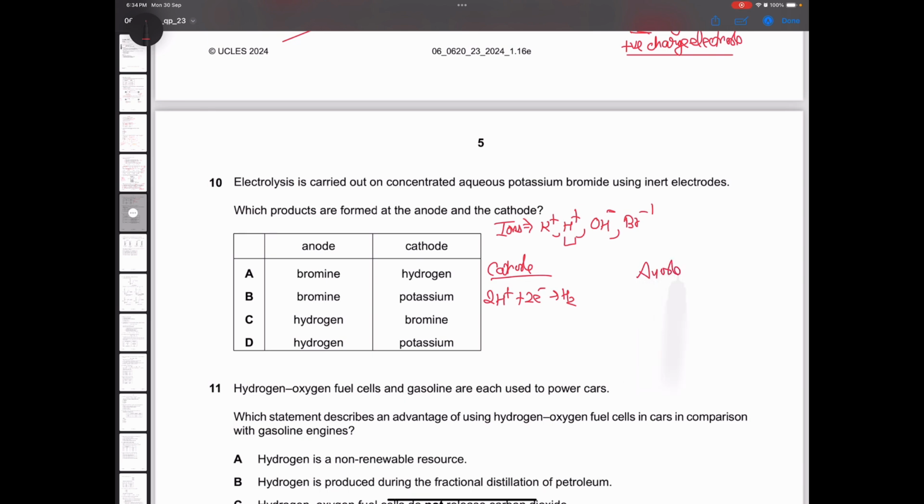For anode, again, if you have to decide between hydroxide ion and the halide ion in concentrated solution, the halide ion is always preferred. There are a lot of reasons to it, but we're just solving this, so I'll tell you the answer directly. So 2Br minus gives Br2 plus 2 electrons. So at cathode, hydrogen must be there, and at anode, bromine should be there. So option A is the correct one.